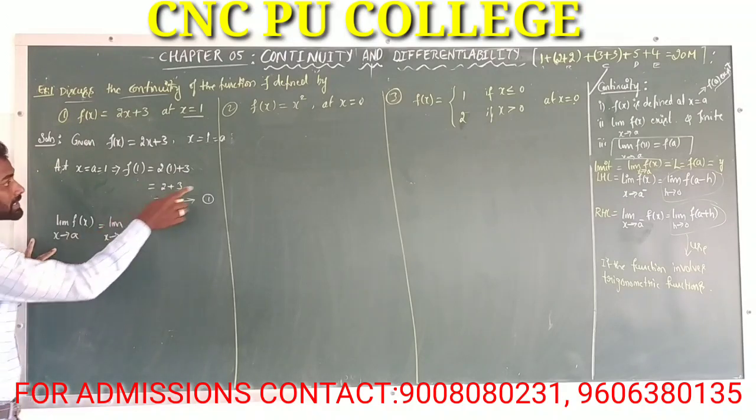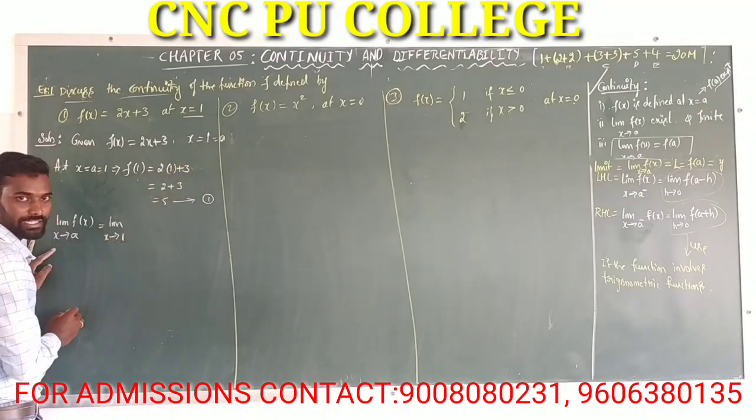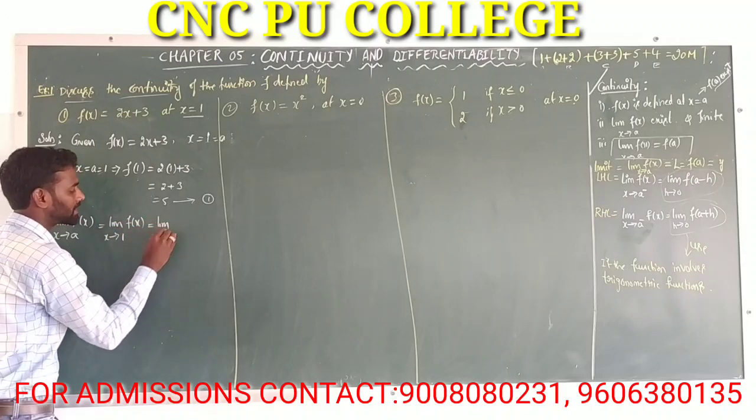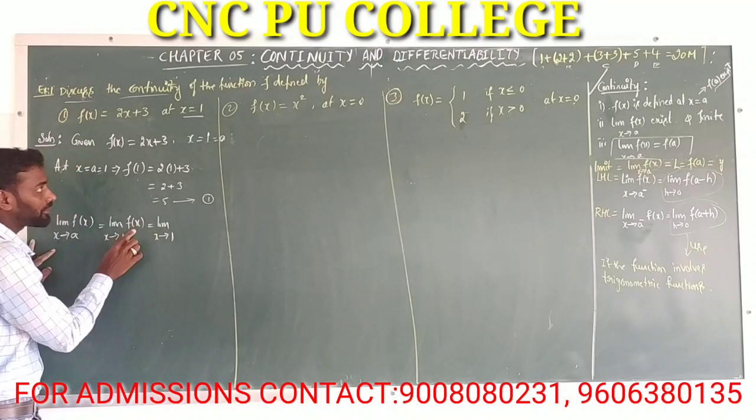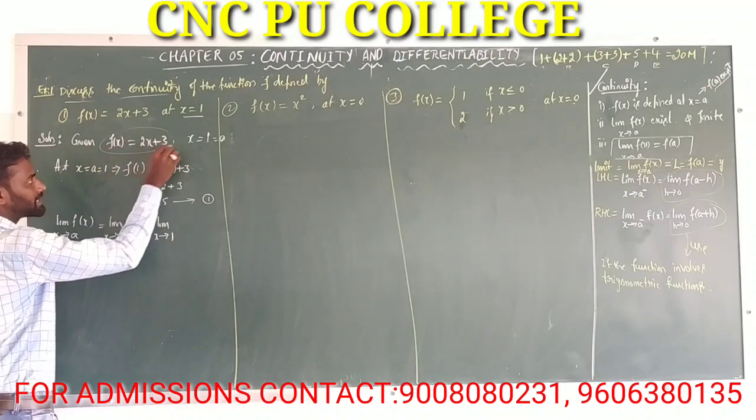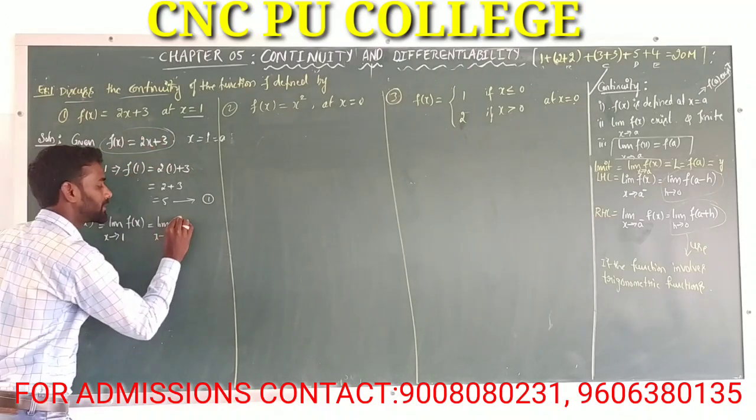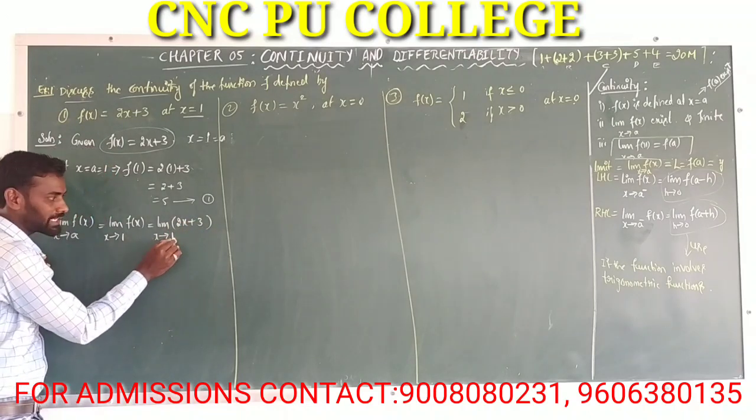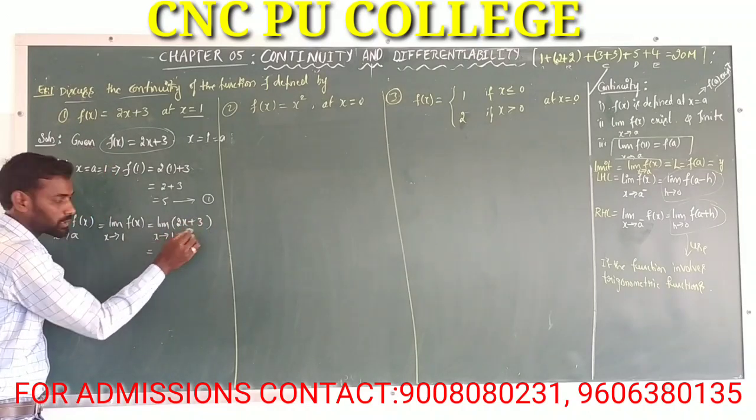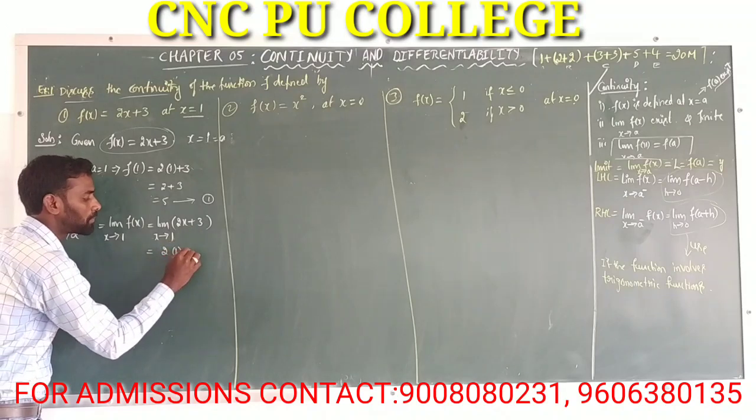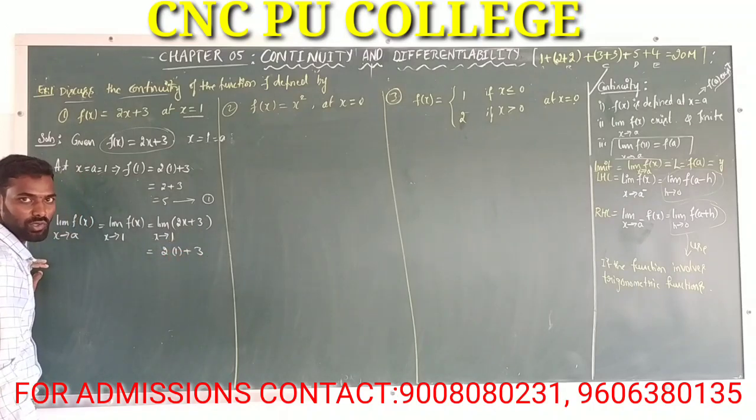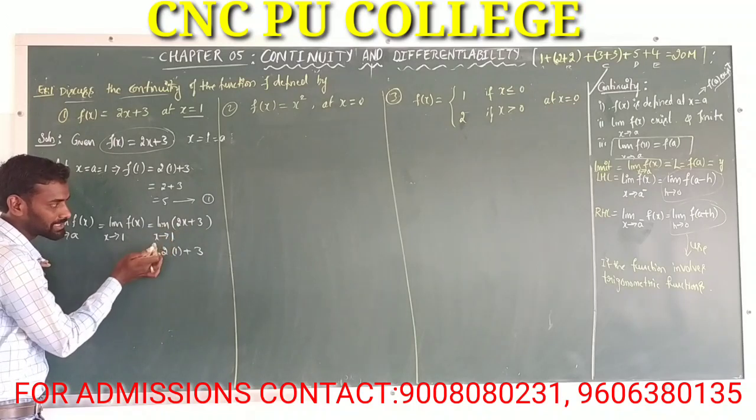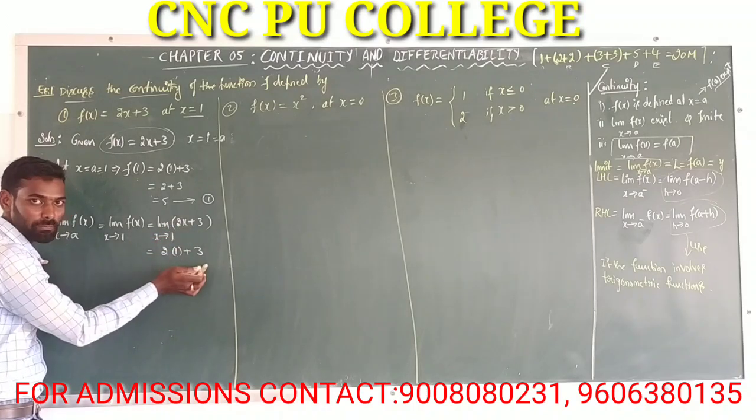Here a is equal to 1, x tends to 1. The limit as x tends to 1 of f of x is equal to what? 2x plus 3, 2 into x plus 3. Now as x tends to 1, this becomes 2 into 1 plus 3. If you apply the limit, then the limit gets cancelled, that is 2 into 1 plus 3.